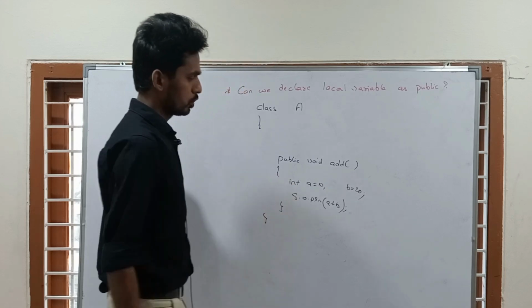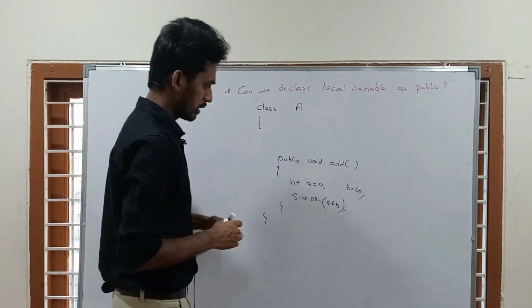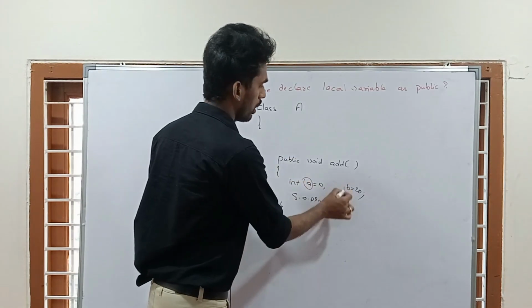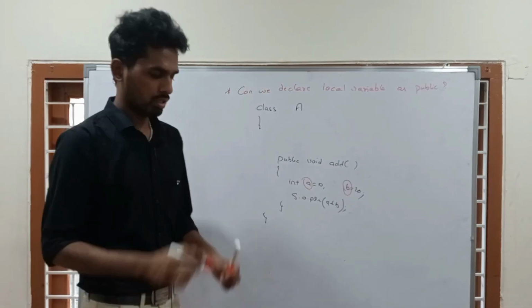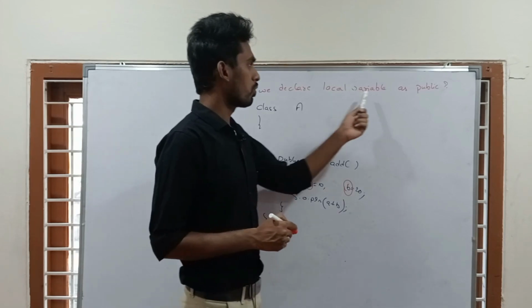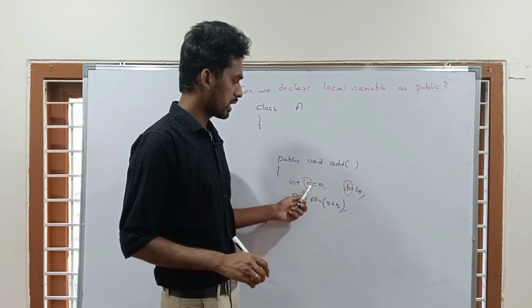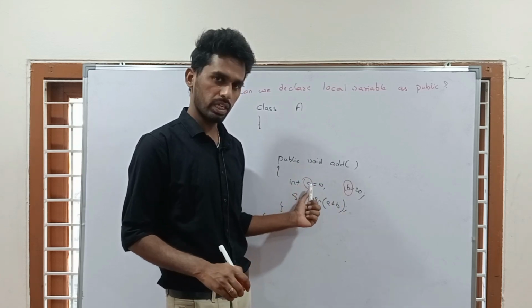So this is the thing. What is this A over here? A and B are local variables. Now what is the question? Can we declare local variable as public? What is meant by a local variable? Any variable which is declared inside a method is called a local variable.